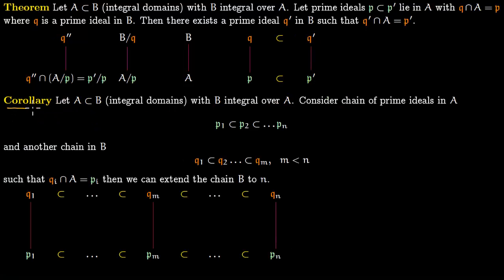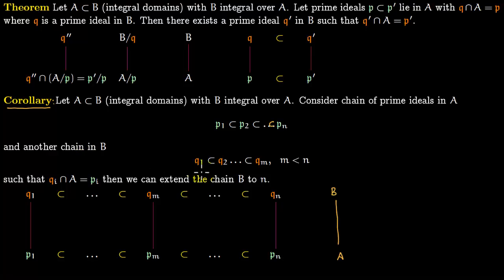So now we discuss an important corollary. So say A is contained within B, both of them are integral domains. B is integral over A, and consider this chain of prime ideals like this, P1, P2 all the way to Pn. This chain of prime ideals is in A. So you have P1, P2 all the way to Pm all the way to Pn. So this is in A and B is sitting right on top of it.